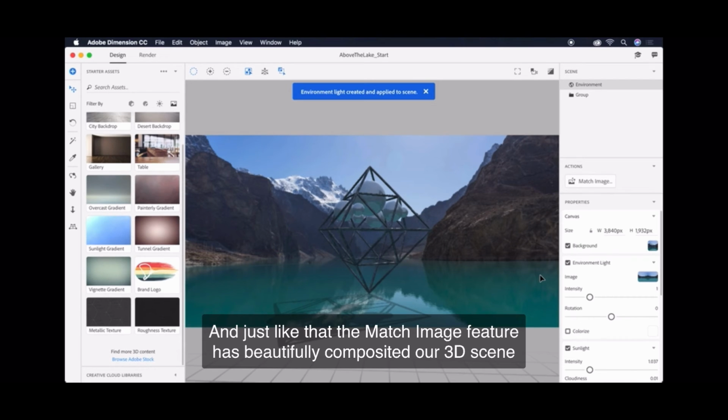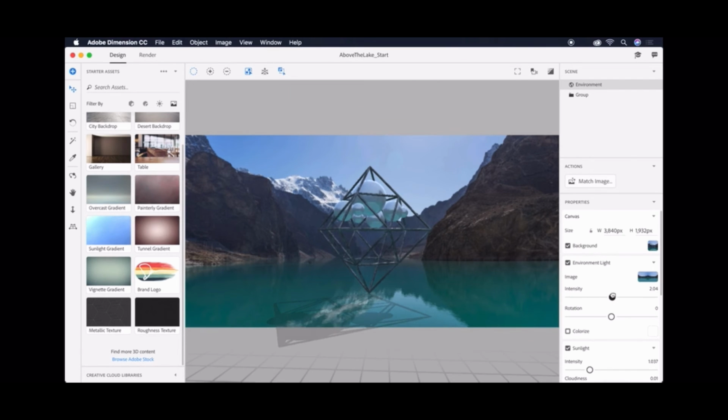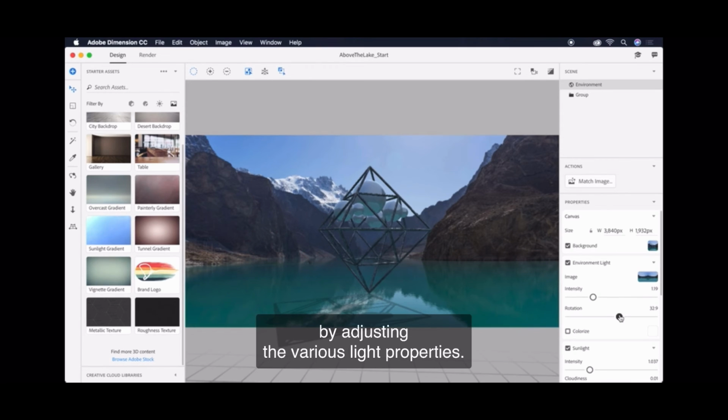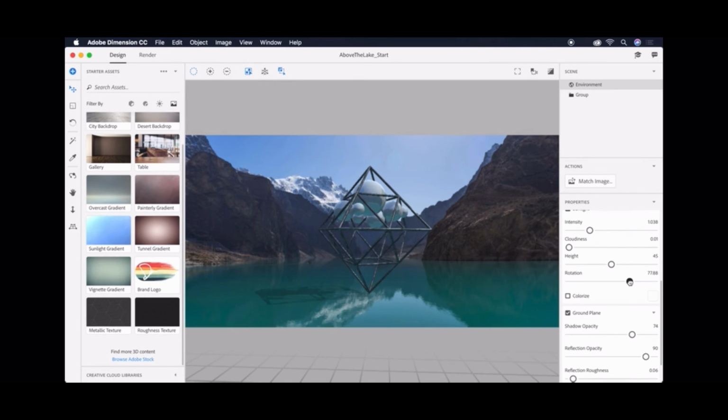And just like that, the Match Image feature has beautifully composed our 3D scene into a 2D background. And it works with any image import. At this point, you can make any necessary tweaks to customize your lighting. By adjusting the various light properties, this lets us achieve a flawless match between our model and its new environment.